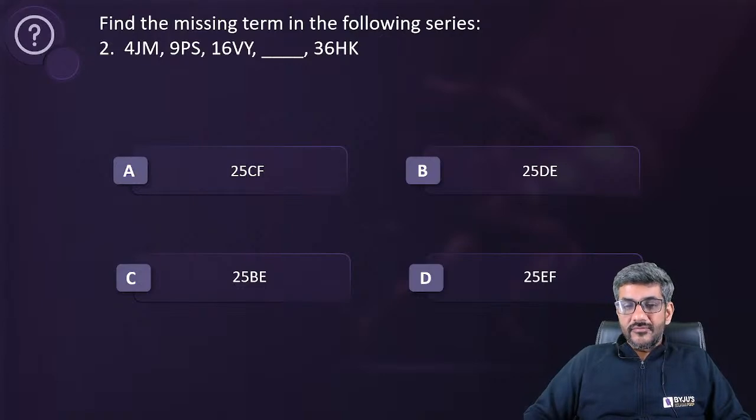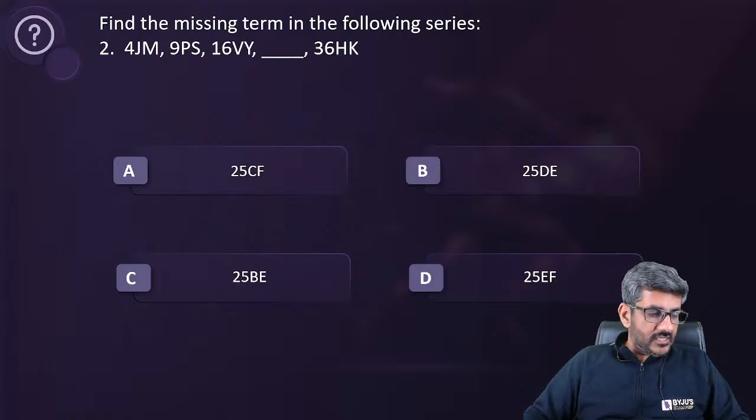Find the missing term in the following series. Shreya Sharma has got C. Shantanu has got C.